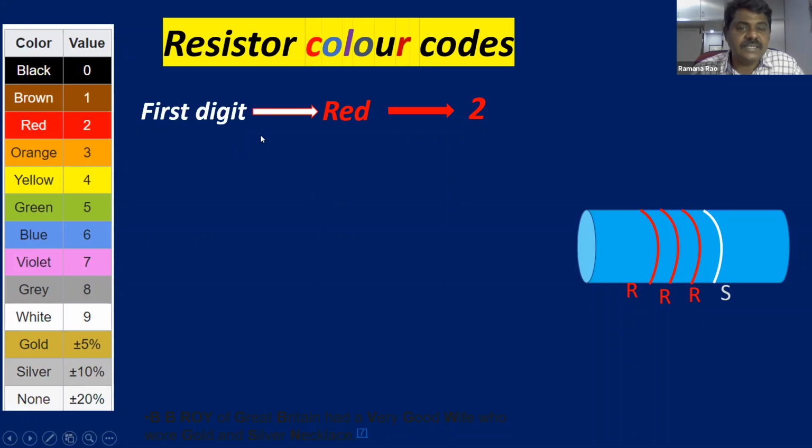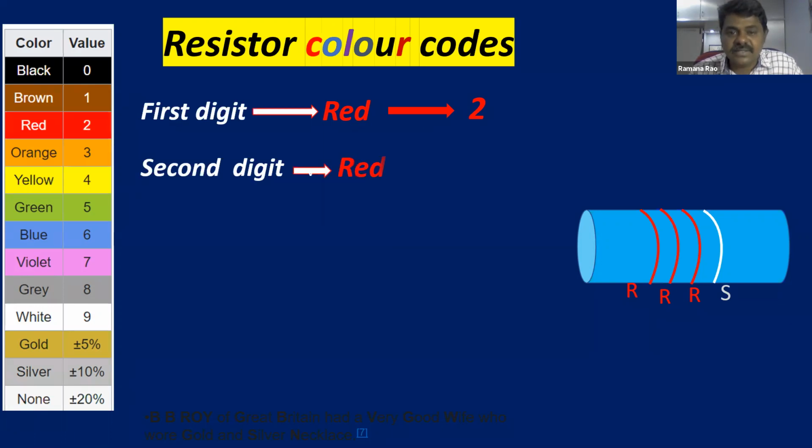So the first digit means the first color, that is red color. Red color code is 2. So we have to write the first digit as 2. I'll explain in detail. See. For the second digit of resistance, we have to take the second color. Second color is red. The number is again 2.